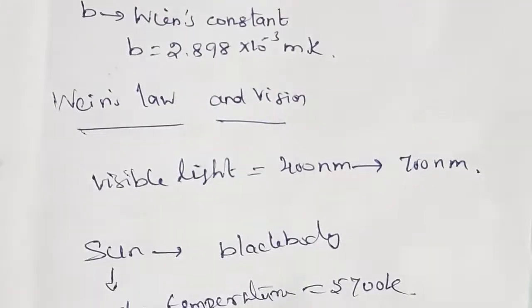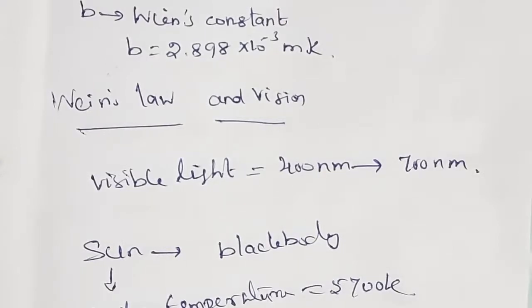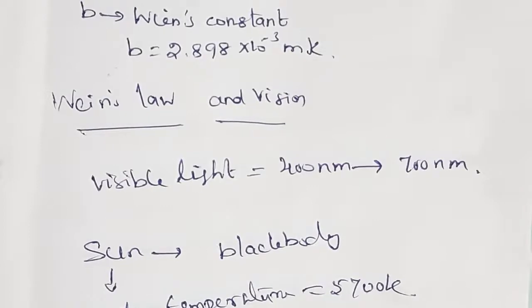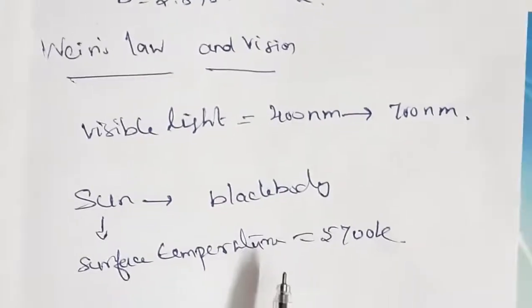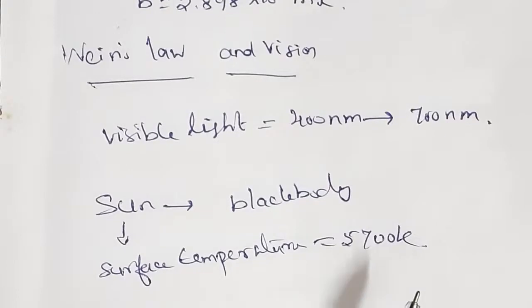Consider the sun. The sun is taken as a black body. It emits all radiations above 0 Kelvin. Now, the surface temperature of the sun is 5700 Kelvin.